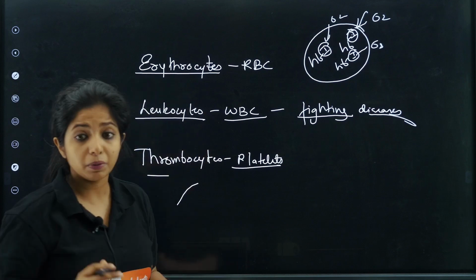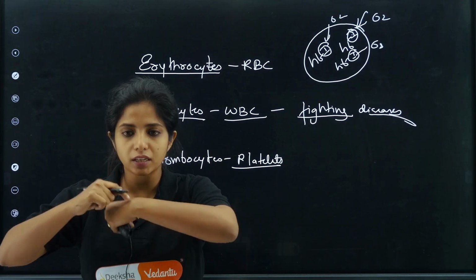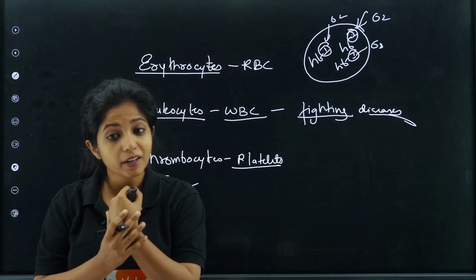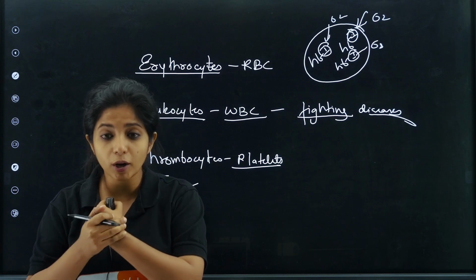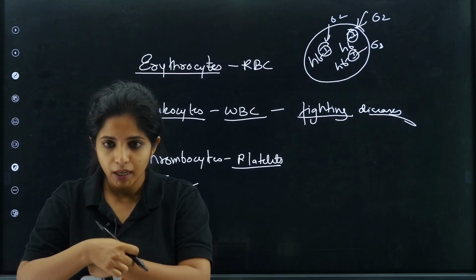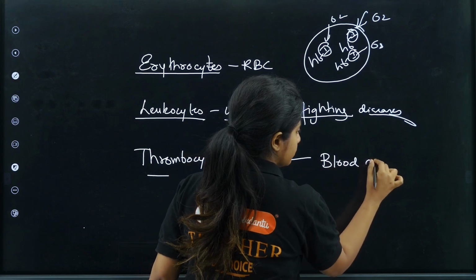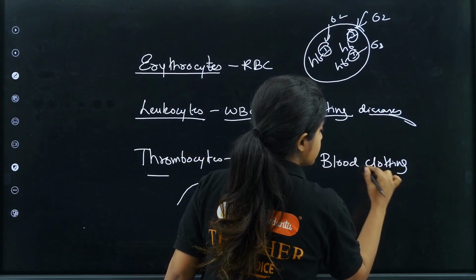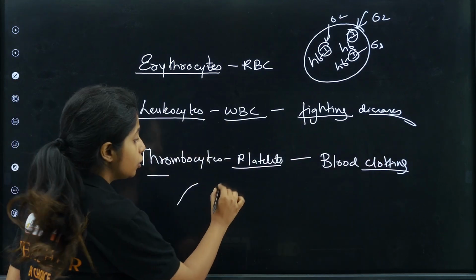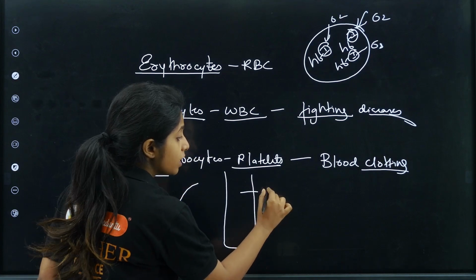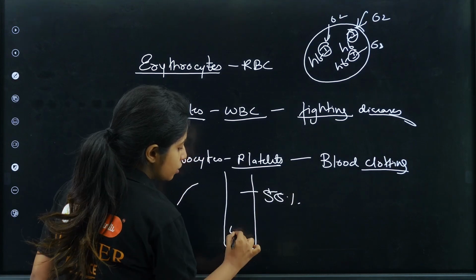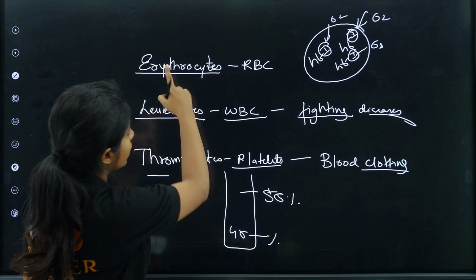Platelets are responsible for clotting of blood. For example, if there is some puncture over here, blood comes out. After a point, it stops. Why does it stop? Because the platelets come around over here. These are thrombocytes, which basically help in blood clotting. So you have three different types of cells, which are floating around in the plasma, my dear children. This plasma is 55% of your blood, and the rest 45% is what I am talking about right now.